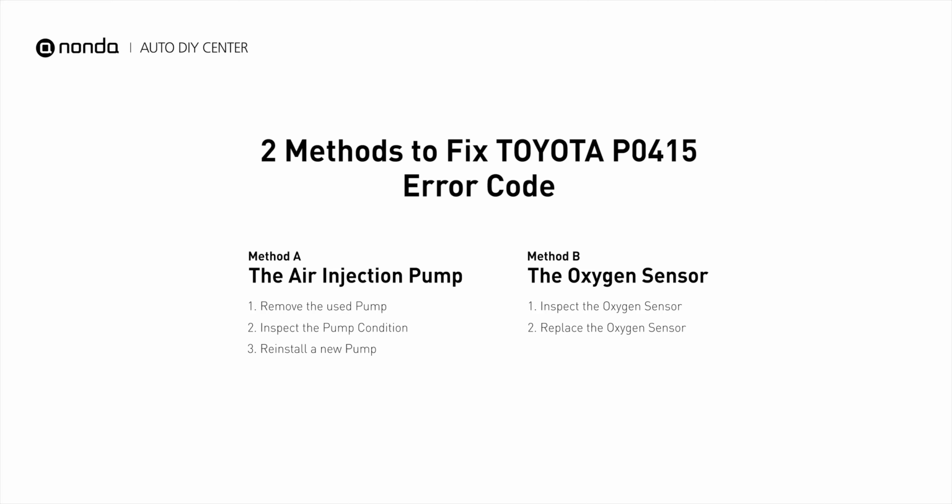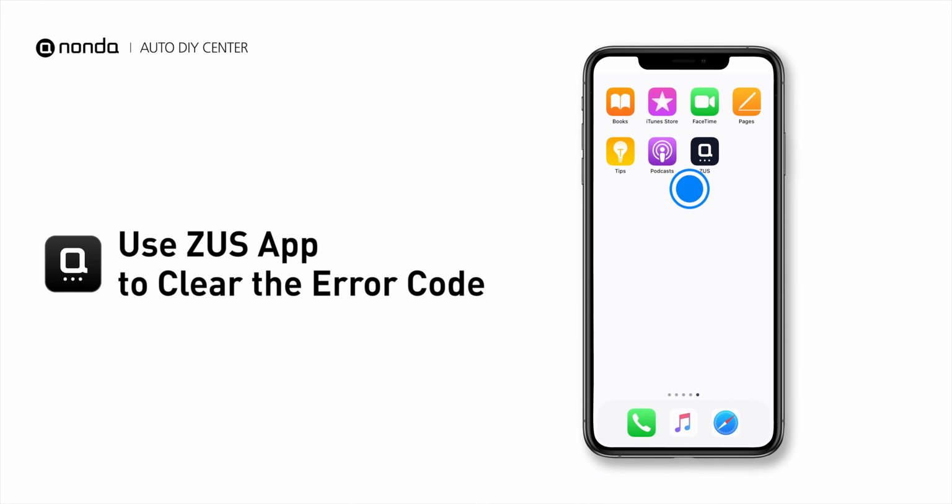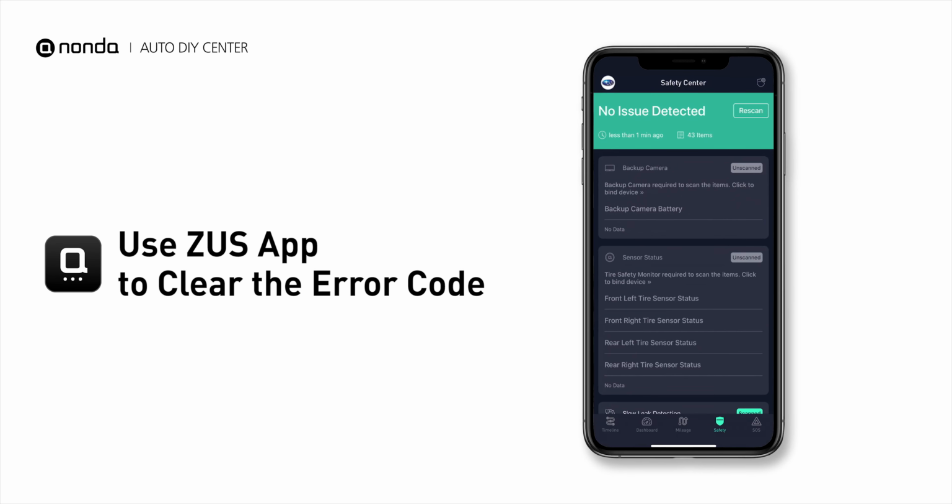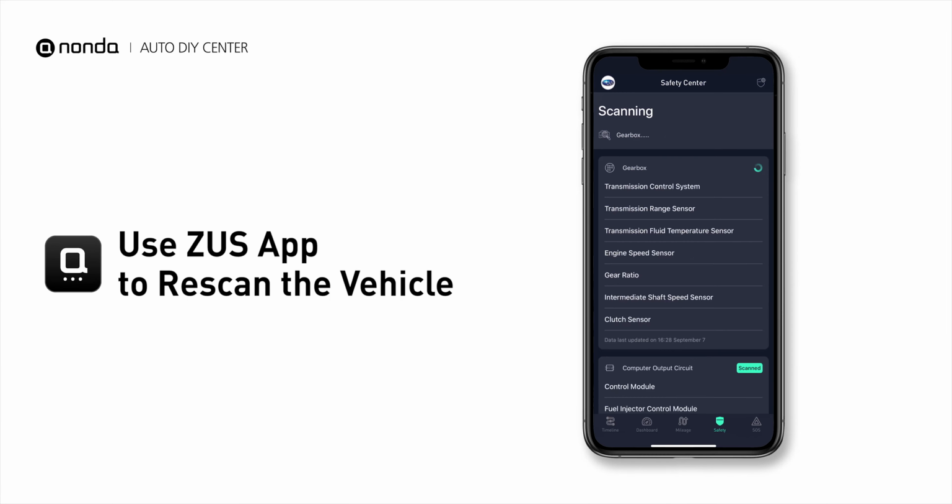So here are 2 of the most practical solutions to fix Toyota's P0415 error code. After the repair, you can now use the Zeus app to clear the error code. And tap the rescan button one more time to make sure everything is fine with your vehicle.